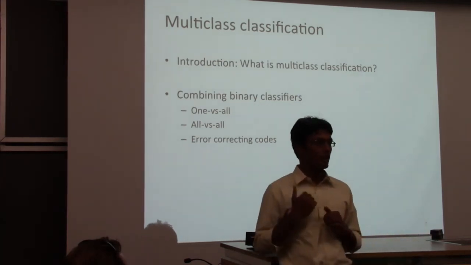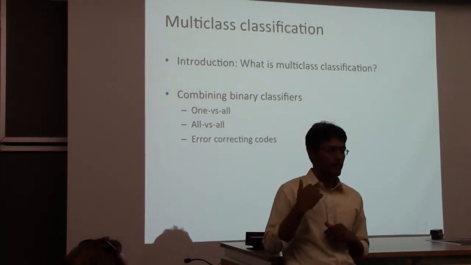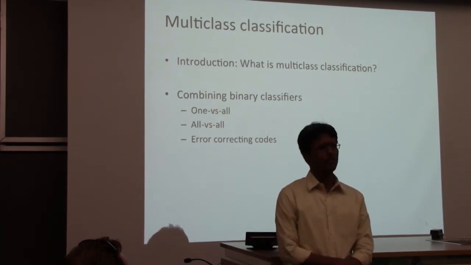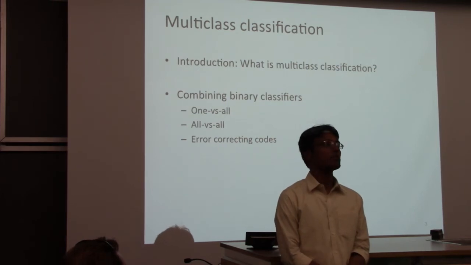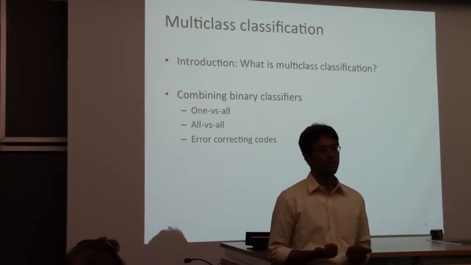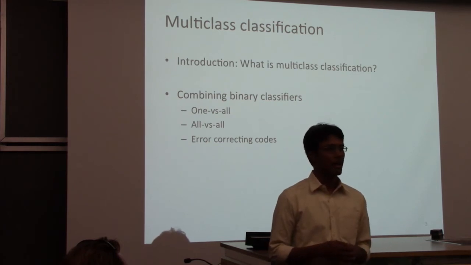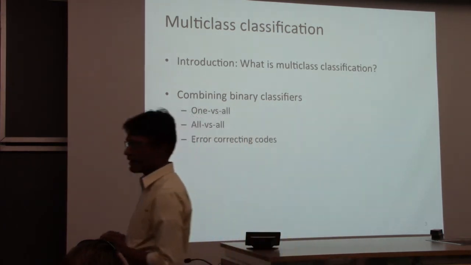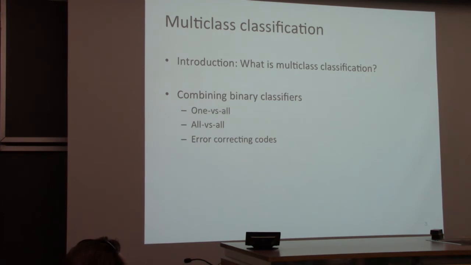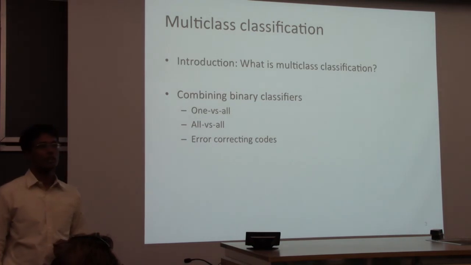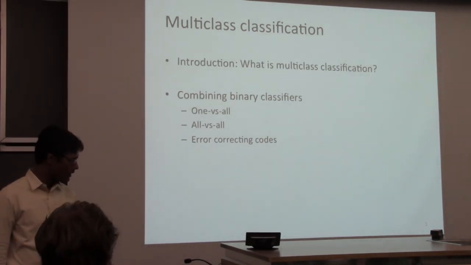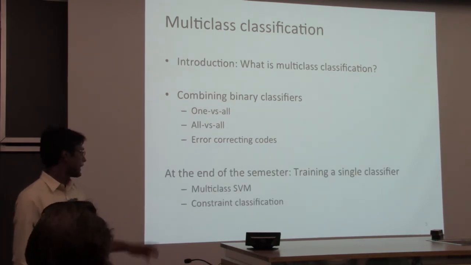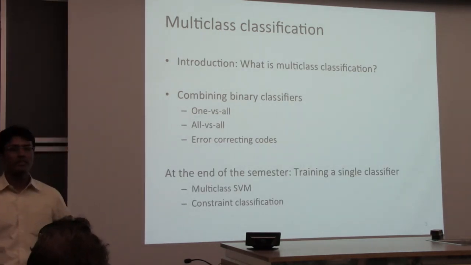This is not all there is, and everything that I present here is almost like a historical note. The more modern multi-class classification algorithms come from generalizations of support vector machines, it turns out. But I won't be talking about that in today's lecture, and if there's time at the end of the semester, we'll revisit this question of multi-class classification as an extension of SVM. And there's another idea called constraint classification which does something similar.